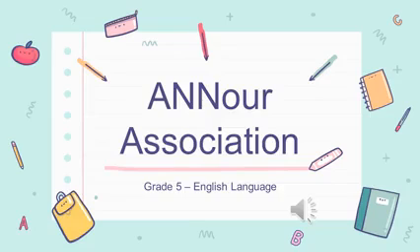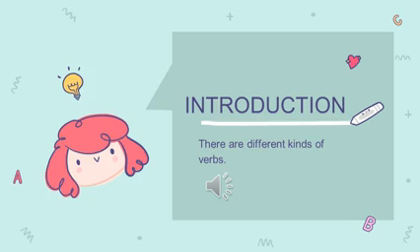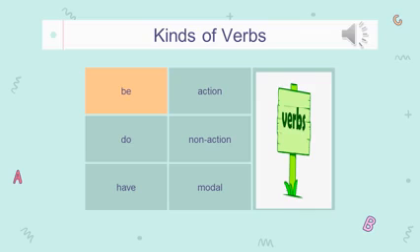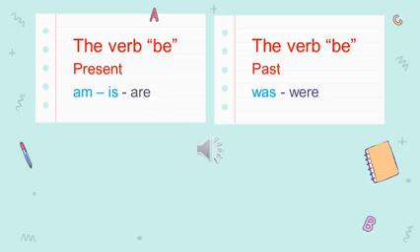Our lesson for today is about the kinds of verbs. There are different kinds of verbs. These kinds are the verb be, do, have, action, non-action, and modal verbs. The verb be. This is the first kind that we are going to discuss.